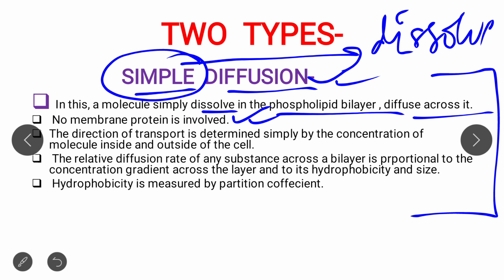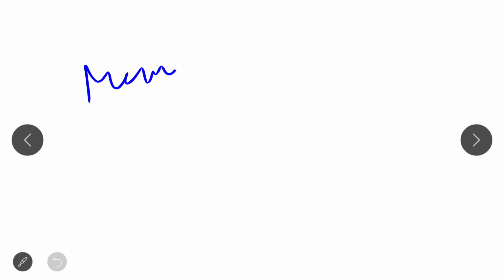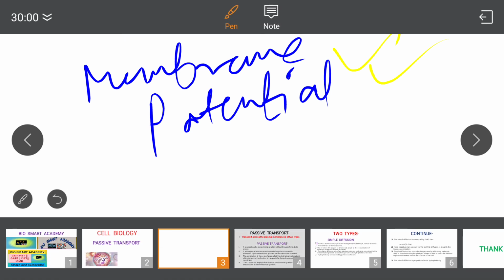Third point, the direction of transport is determined by the concentration of the molecule inside and outside of the cell. Means simply the direction of transport is determined by the membrane potential. The direction of transport in case of simple diffusion is basically determined by the membrane potential. Clear?